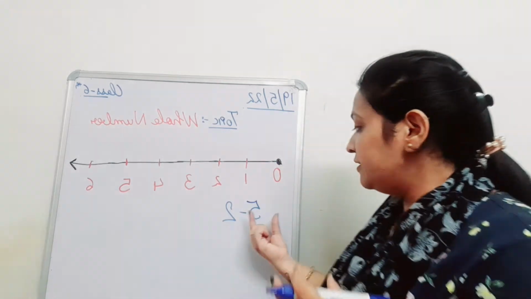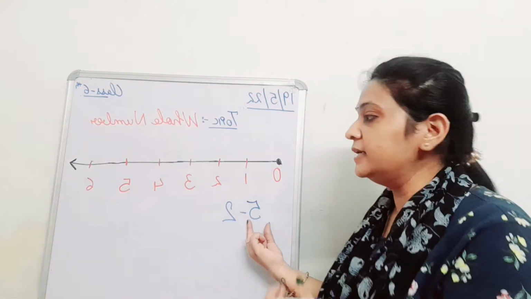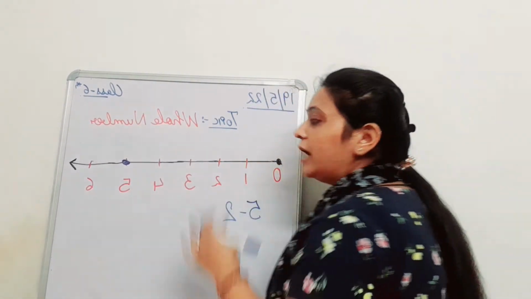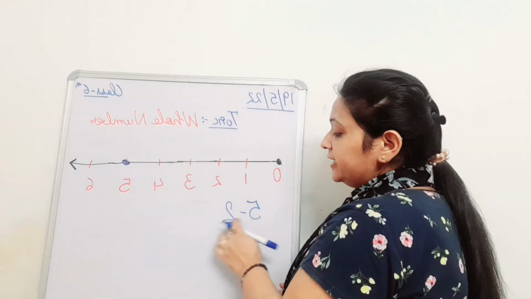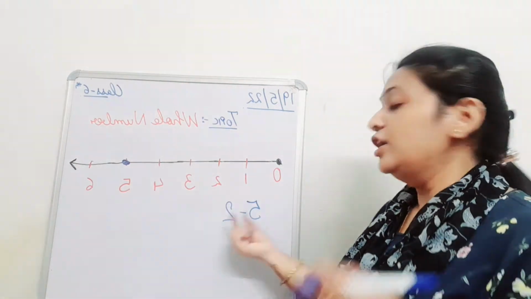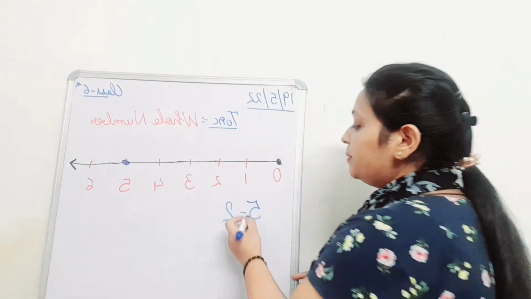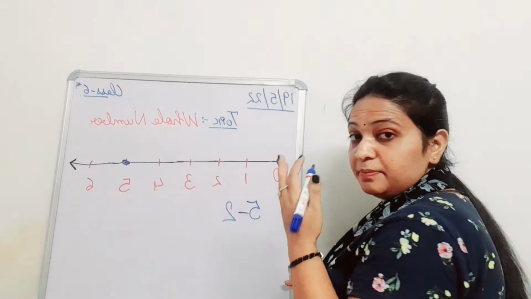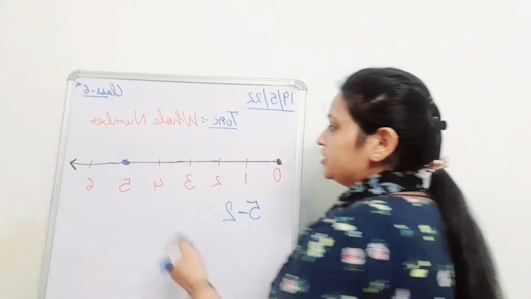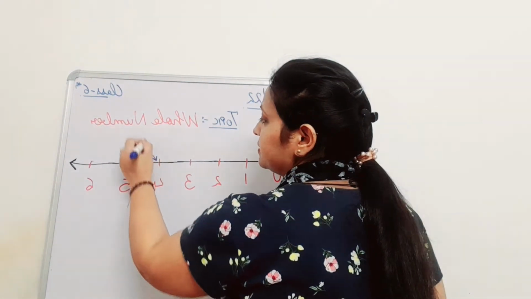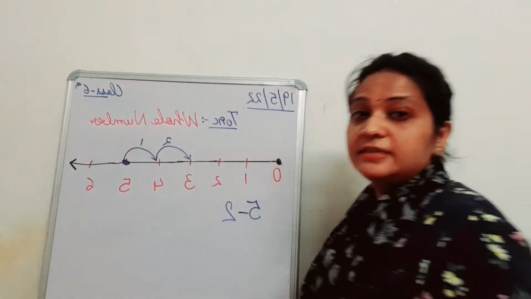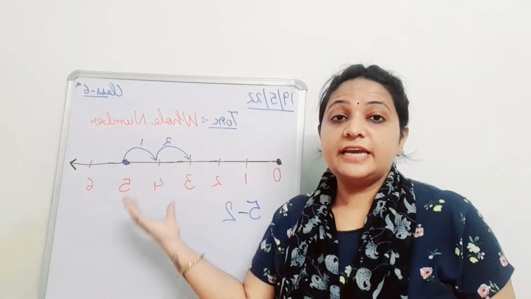We will fix the first number. So here 5 is here. So I will fix it, and here 2 is written. So how many jumps do I have to take? 2 jumps I have to take, but here subtraction is written. So the jump will be in the backward direction. So first jump, second jump.